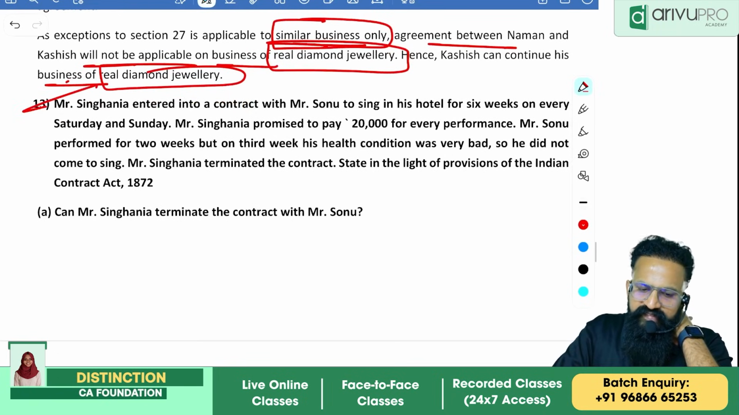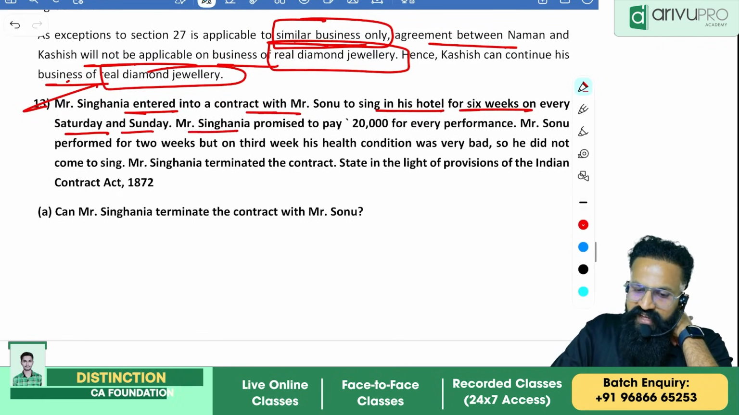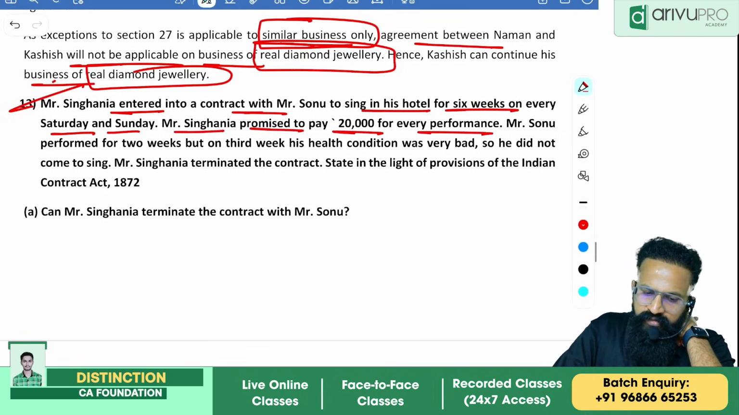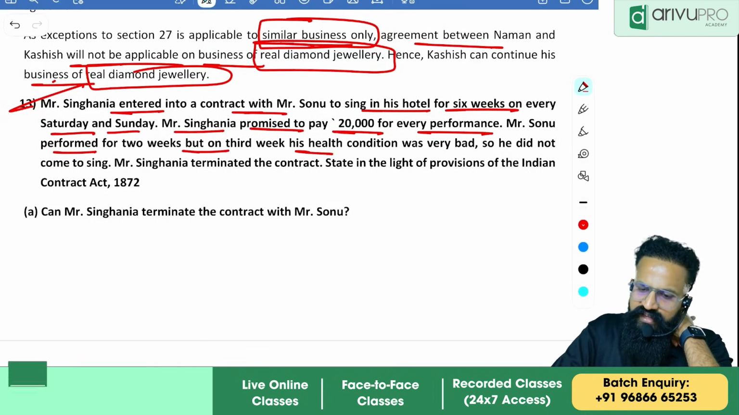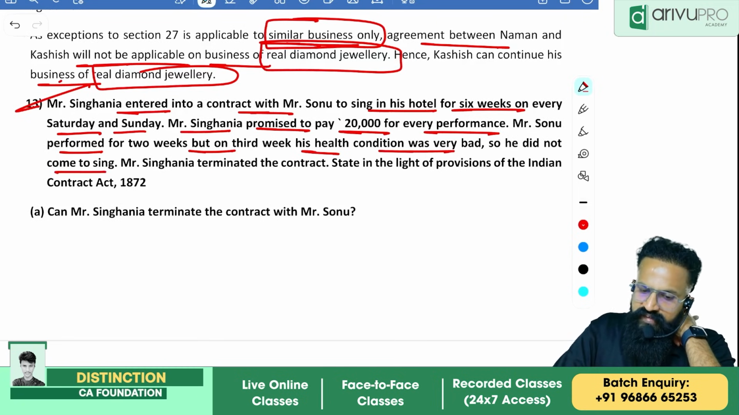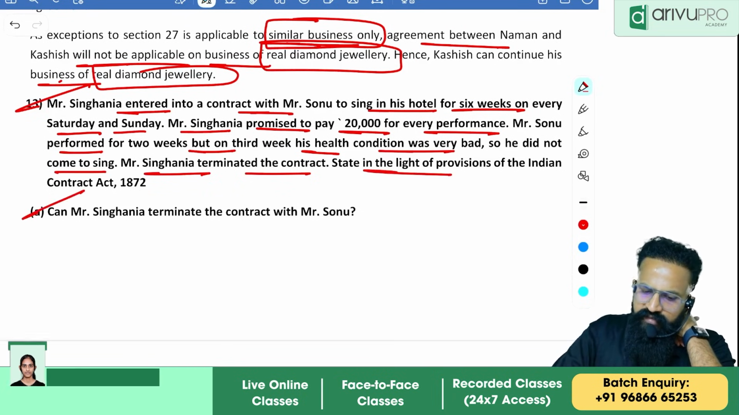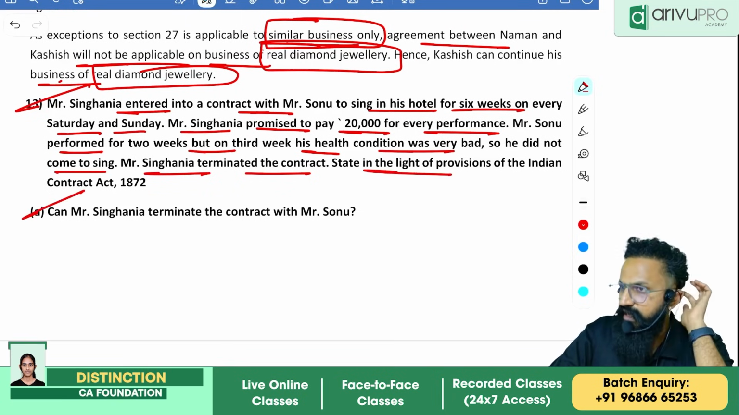Okay, next one. Mr. Singhania entered into a contract with Mr. Sonu to sing in his hotel for 6 weeks on every Saturday and Sunday. Mr. Singhania promised to pay 20,000 for every performance. Mr. Sonu performed for 2 weeks, but on 3rd week his health condition was very bad. So he did not come to sing. Mr. Singhania terminated the contract. State in light of the provisions of Indian Contract Act, can Mr. Singhania terminate the contract?